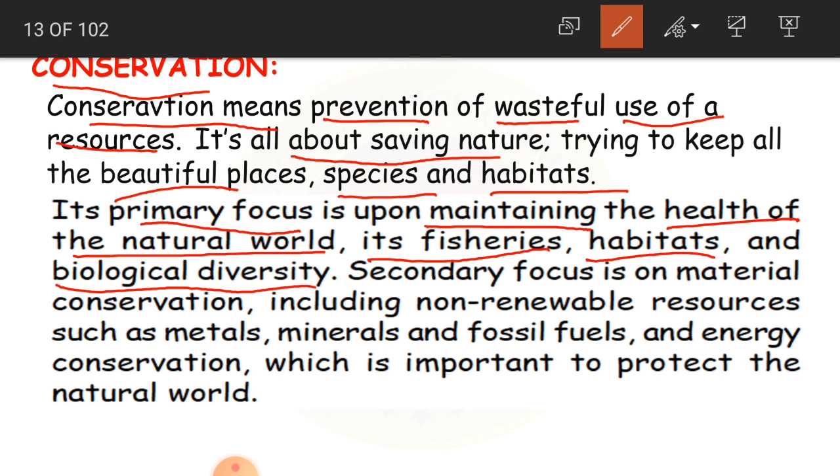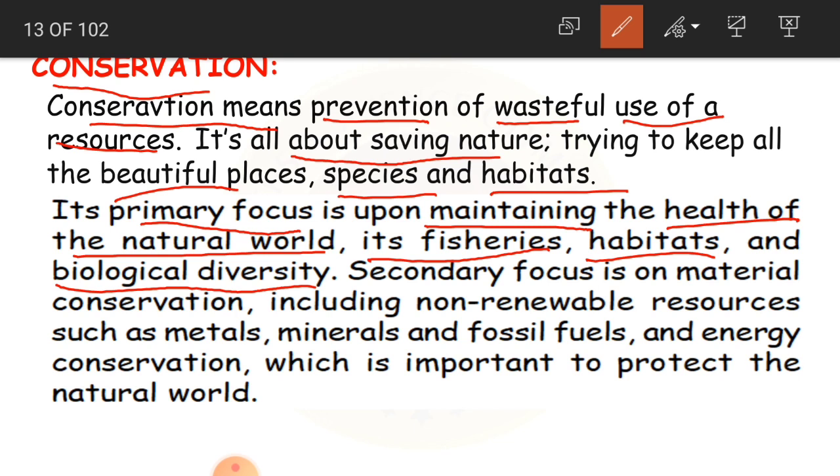And biological diversity. What is biological diversity, children? To maintain or to sustain all the varieties of life, so that all the varieties of living organisms stay alive on the planet. For example, wild animals are decreasing in number day by day because of deforestation.